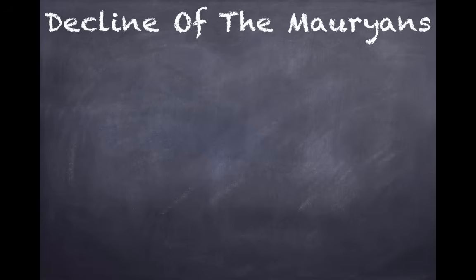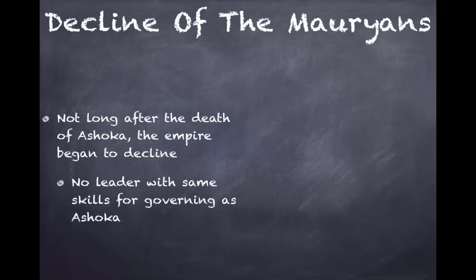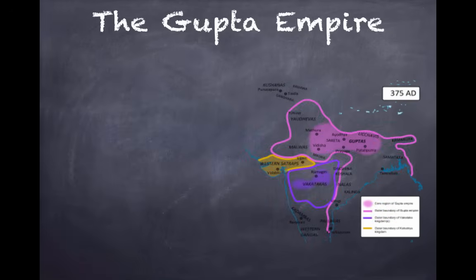Okay, let's talk about the decline of the Mauryans. Not long after Ashoka's death, the empire began to decline. There really just was not a leader with the same skills and charisma and uniting factor that Ashoka had. So the Mauryans are going to decline shortly after his death. Now, a long time later, we have the Gupta Empire. If you take a look at this map of India, you can see this is 375 CE, so this is hundreds of years after the Mauryan Empire.